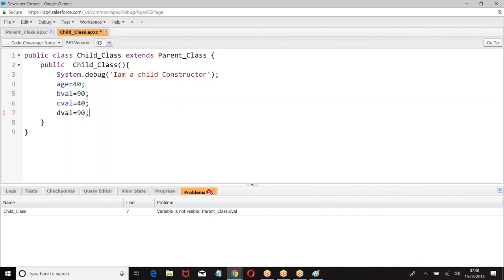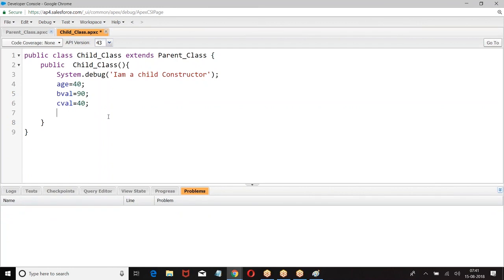So what is the basic concept here? Reusability. I hope you are good. When a class inherits another class, all the properties of the parent class will be coming to the child, excluding private members. I hope you are good.